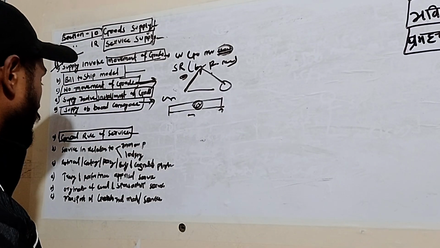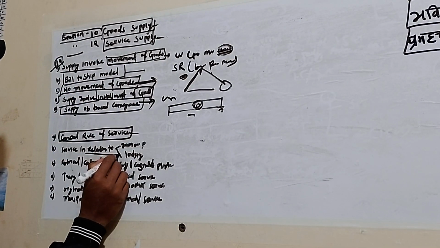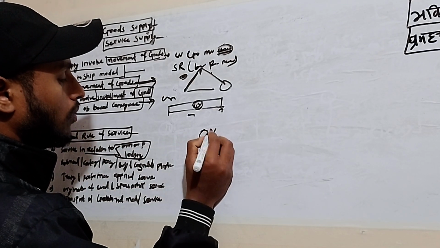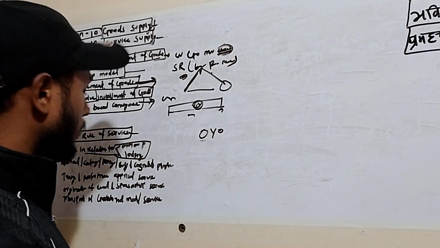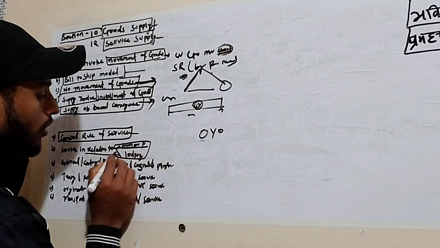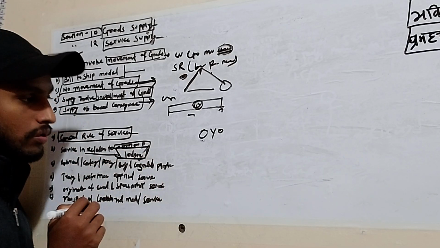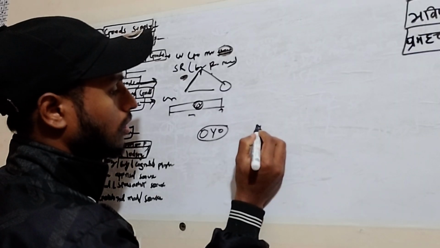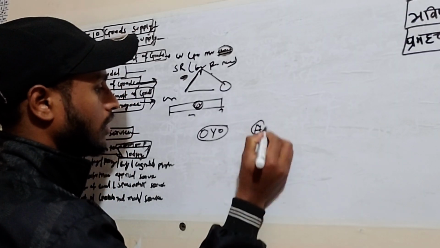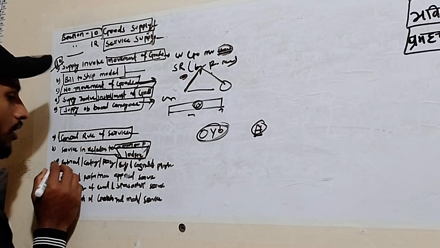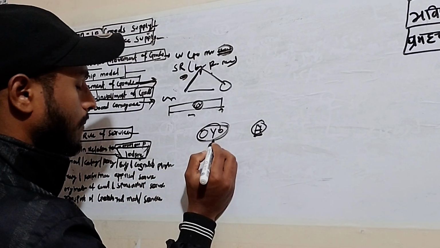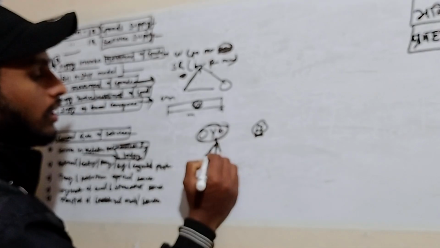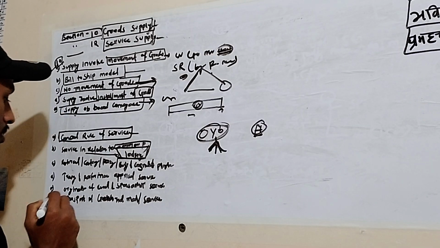And now talking about immovable property, like this is OYO. OYO is basically immovable property and a lodging service. So if any person is going to OYO or any hotel, what will be the place of supply? The place of supply will be the place where the service is performed.